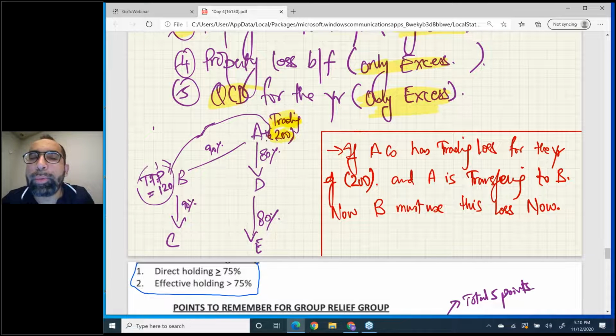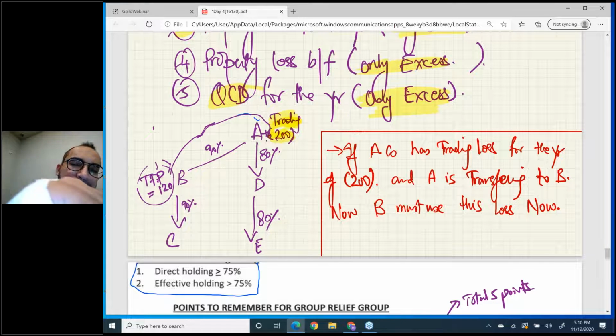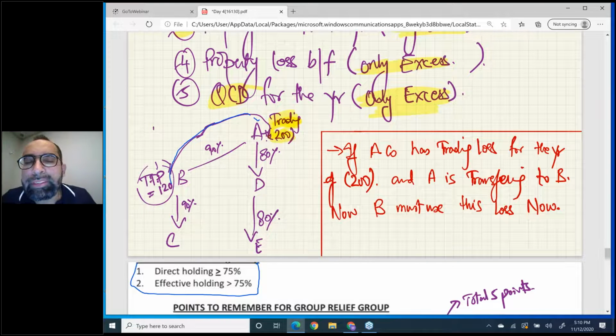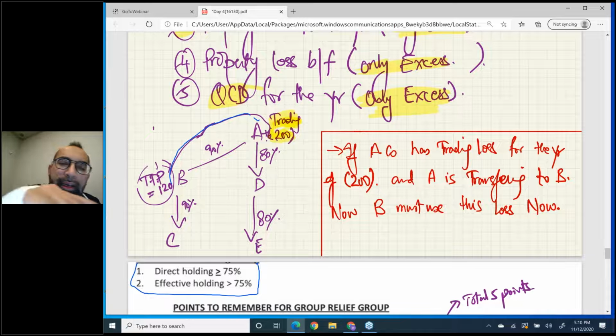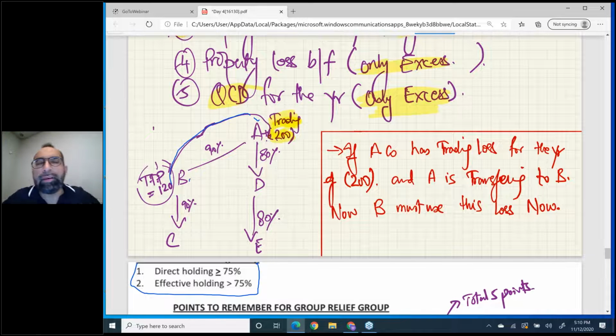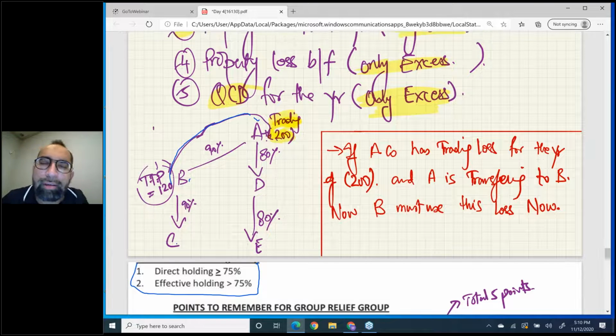What do you mean by effective holding? Look at here. A has 90% holding in B. That means A and B are part of 75% group. Now B has 90% holding in C. Yes, B and C are part of 75% group.